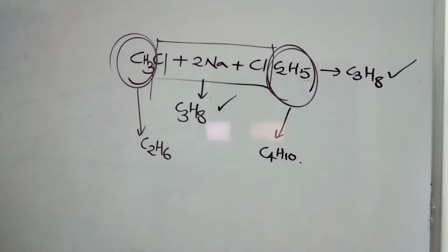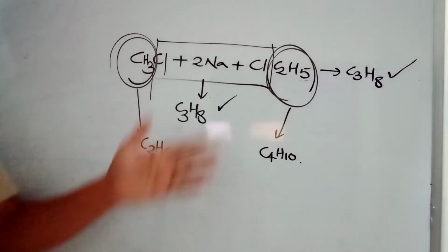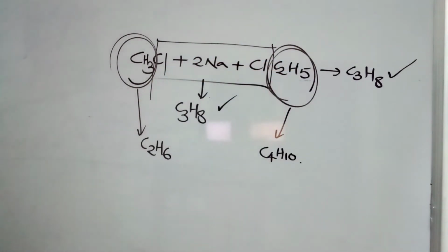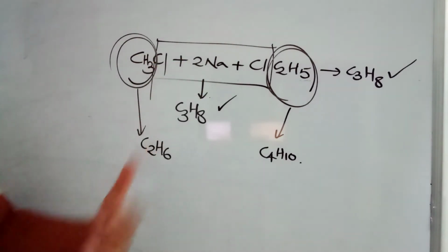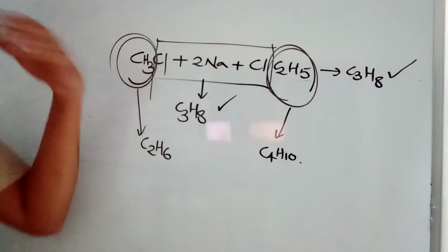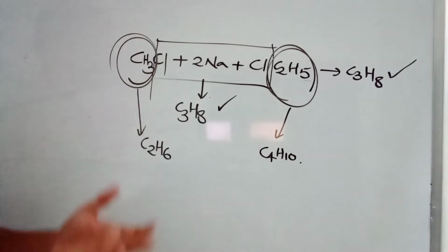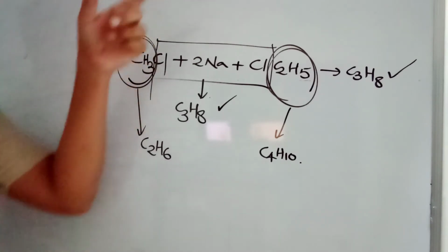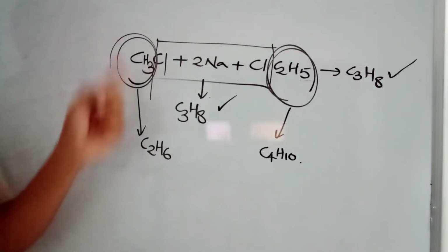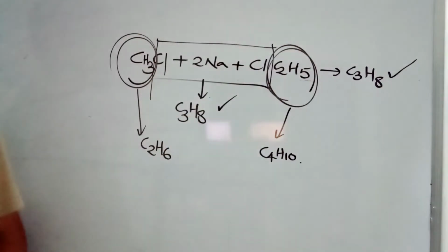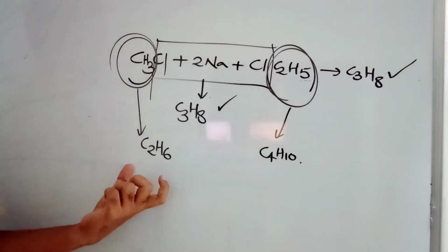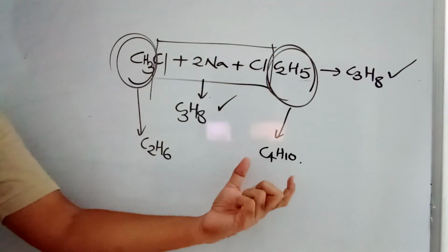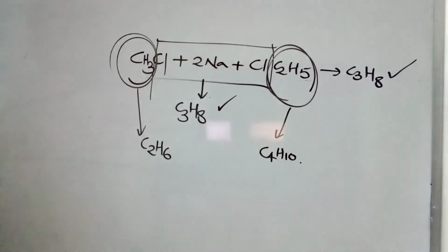Two methyls will be converted to ethane. Two ethyls can be converted to butane, because you are not taking a single molecule. You are taking some amount. If you take 1 gram of this, it also has crores of molecules. Among crores of molecules, there is no rule that every methyl should attack only an ethyl. Two methyls can join, two ethyls can also join. When two methyls join, ethane. When two ethyls join, butane. When a methyl attacks an ethyl, that gives propane.